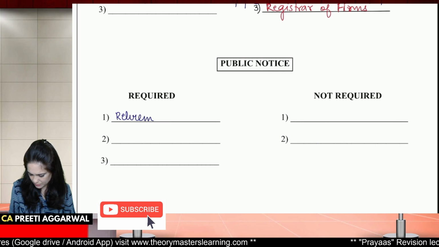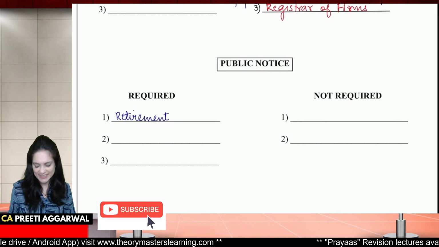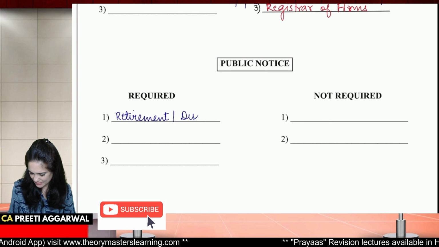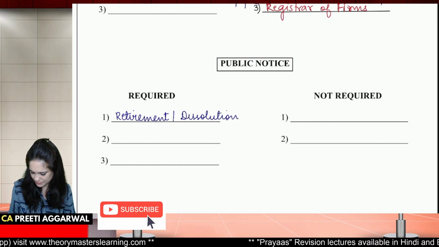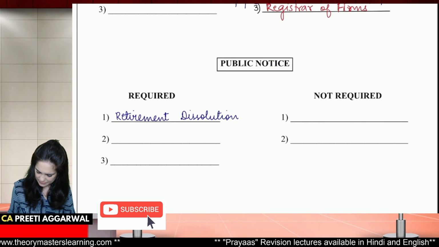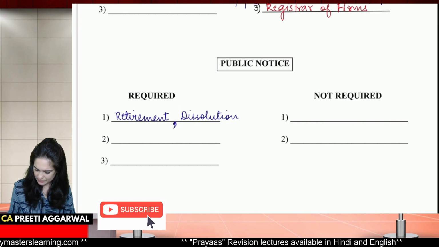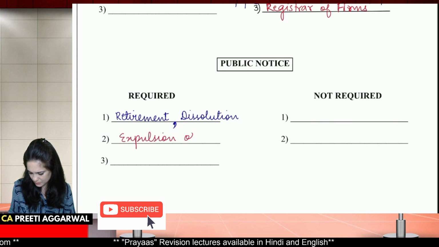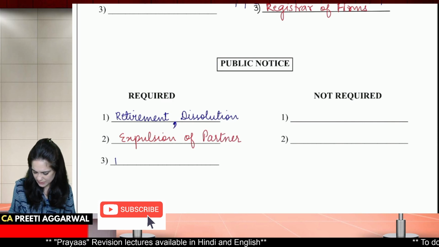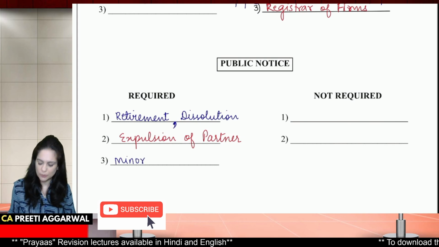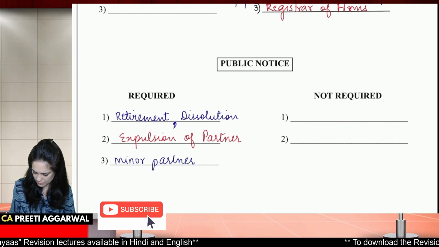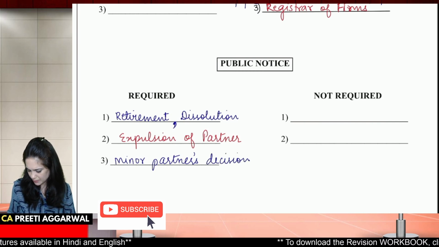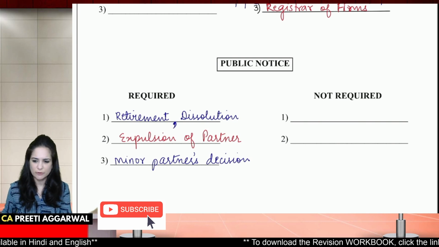This public notice is required in case of retirement. Do you know the other reasons? Retirement, dissolution, expulsion of partner, and the minor partner's decision whether he wants to continue as a full-fledged partner or not.